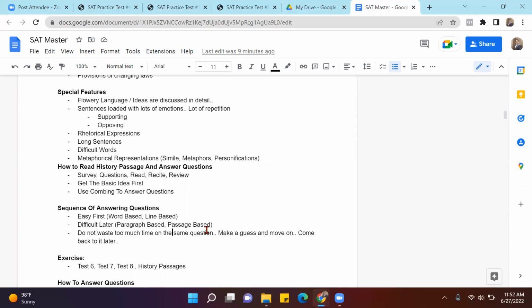Do not waste too much time on one question itself. Make a qualified guess and move on and come back to it later. Many times we get caught up in one question and we start thinking, oh, this can be the right answer, that can be the right answer. Make a quick comparison between words in the two options. See if there is some extreme word used in one of the options and chuck it off. Don't go with that. Go with an option which is a little more particular with regard to the passage, which is nearer to the theme of the passage. Select that option. We'll see some examples of this sort when we do the passages.